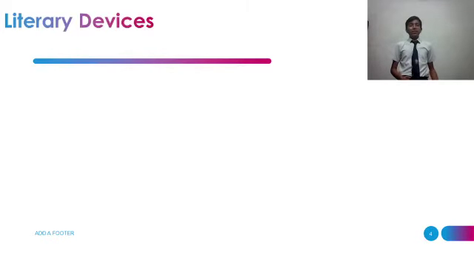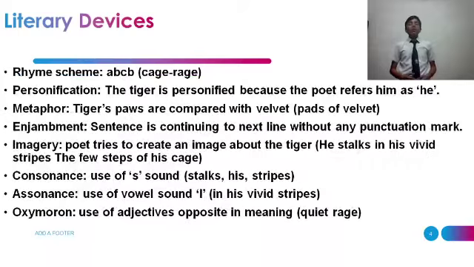Now the literary devices. The rhyme scheme in the first paragraph is ABC. Personification is used because the tiger is personified as the poet refers to him as he. Metaphor: the tiger's paws are compared with velvet. Enjambment is used because the sentence continues to the next line without any punctuation marks. Imagery: the poet tries to create an image of the tiger as he stalks in his vivid stripes.